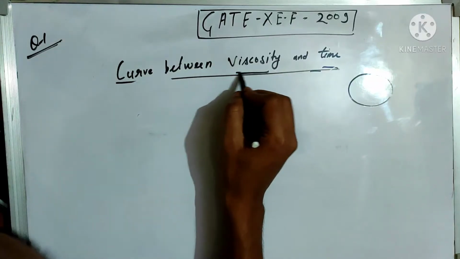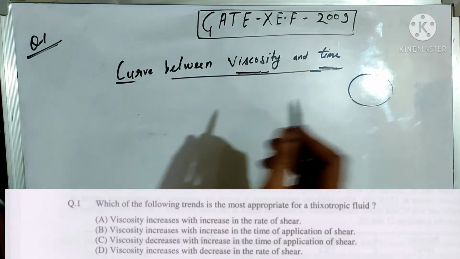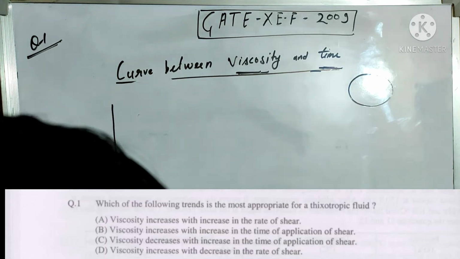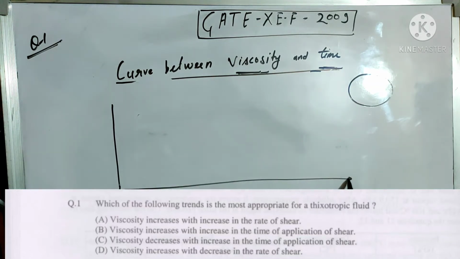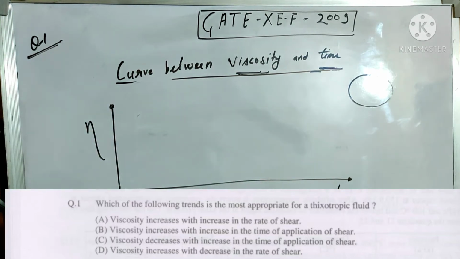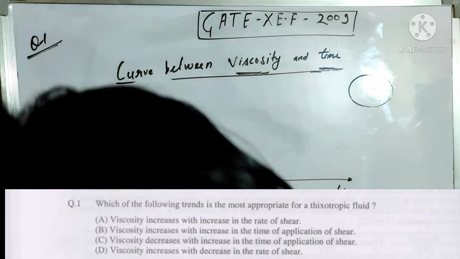Curve between the viscosity and time for the time dependent flow. Time dependent flow has two types. One is thixotropic and second is rheopectic. This is the viscosity and this line shows time.